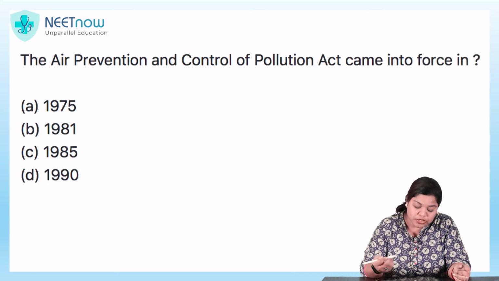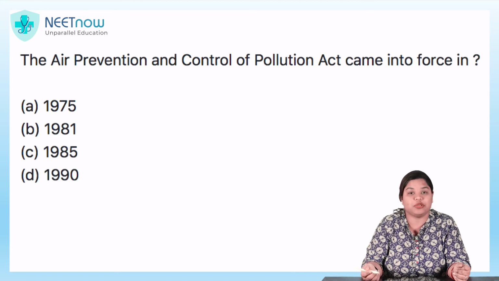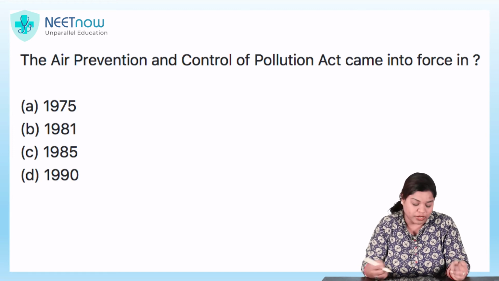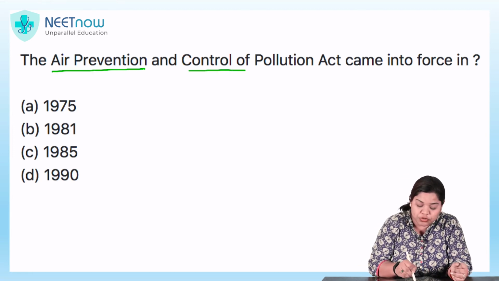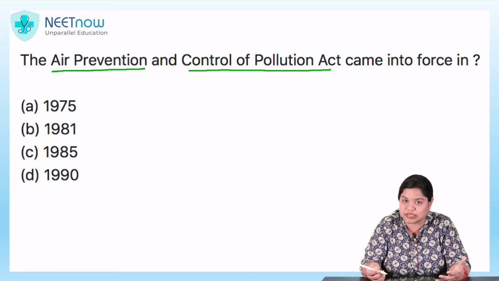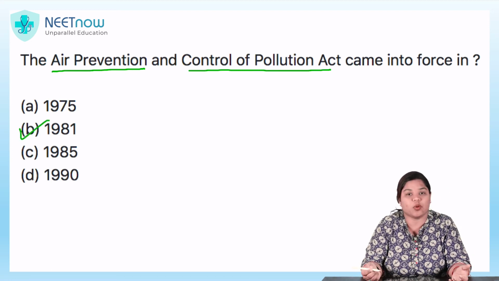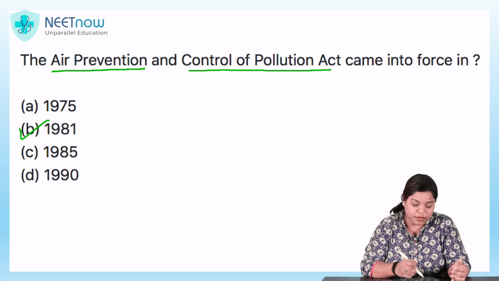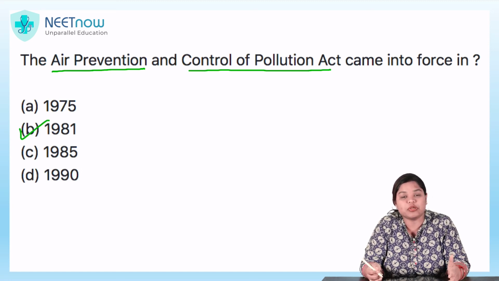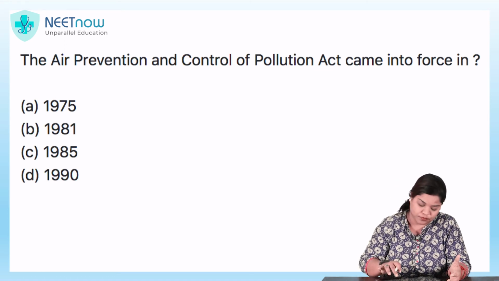The Air Prevention and Control of Pollution Act came into force in. When did the Air Prevention and Control of Pollution Act come into existence? Again, you'll have to remember it, 1981. The Air Prevention and Control of Pollution Act came into existence in India in 1981.